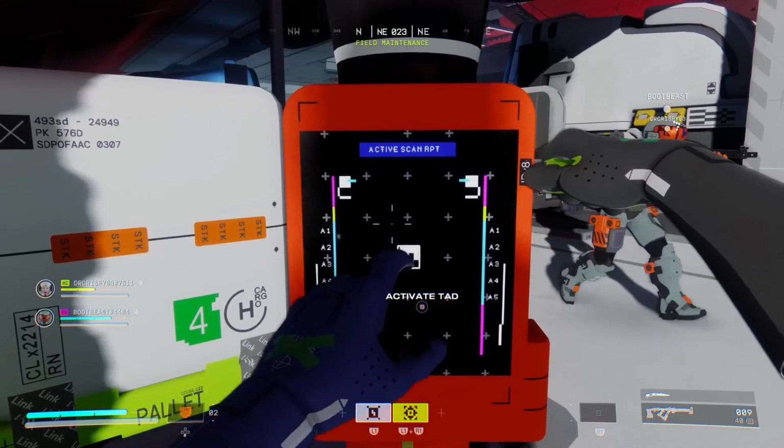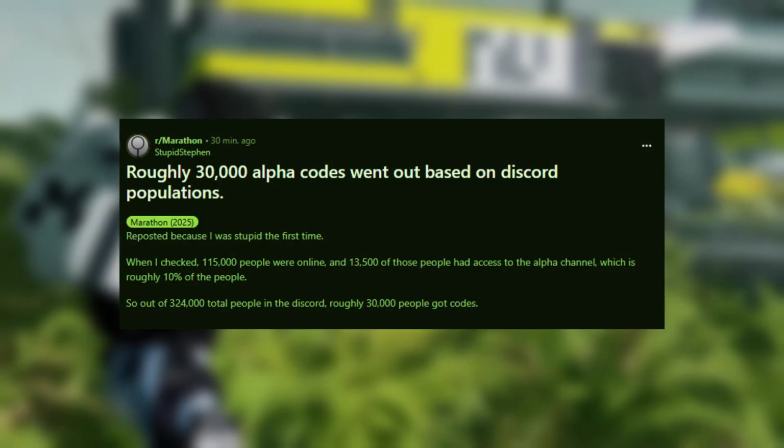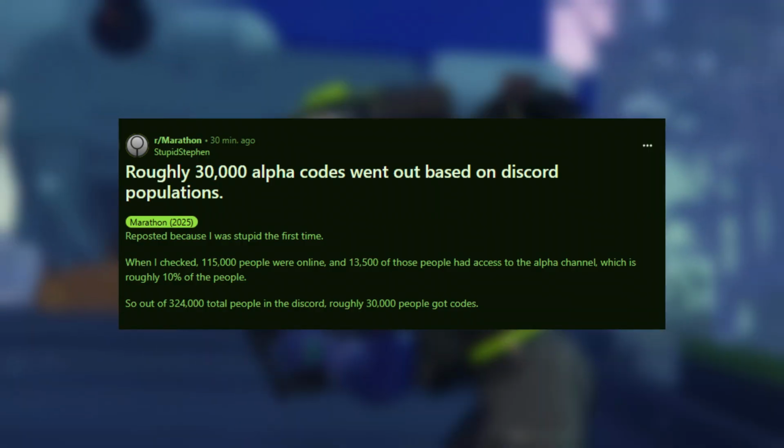Speaking of the alpha status, all that stuff there, we'll go over a few notable mentions with that. First off, we have a post here, and someone calculated that there might be roughly 30,000 alpha codes that were distributed.